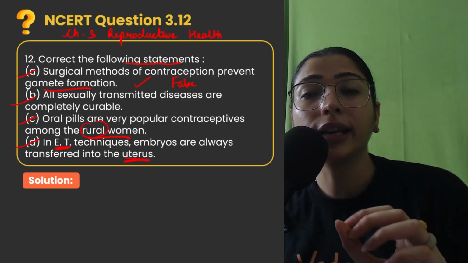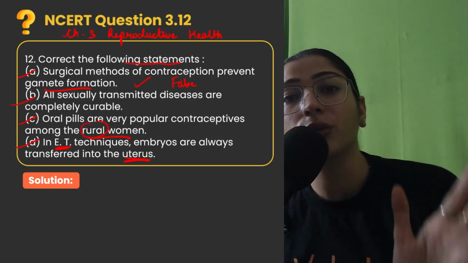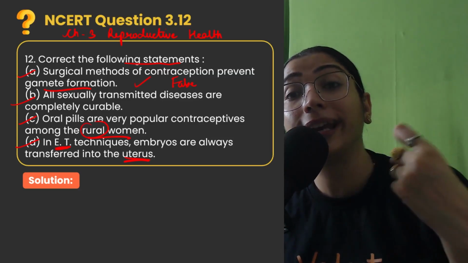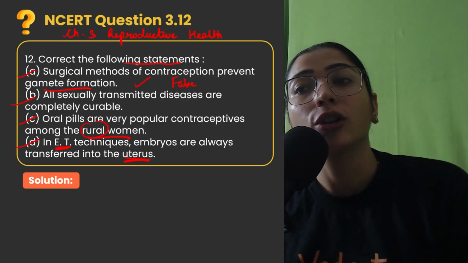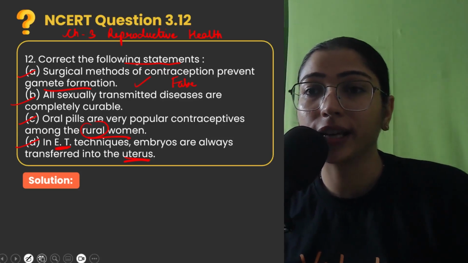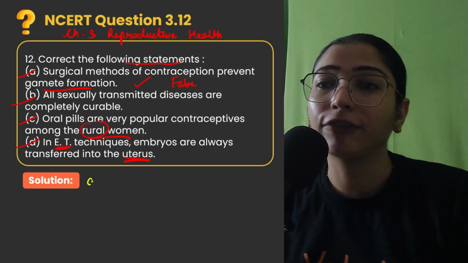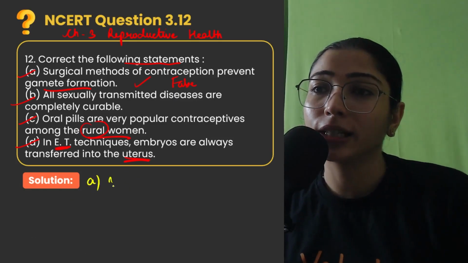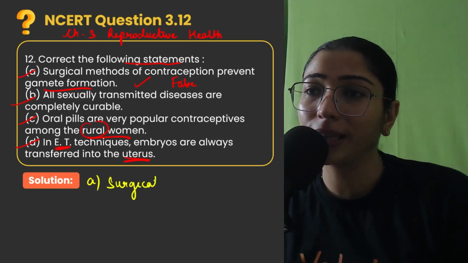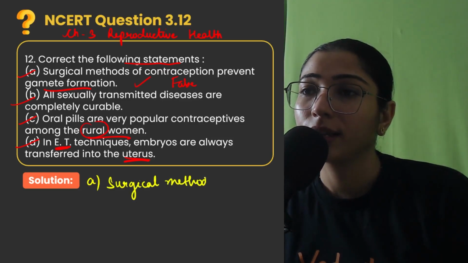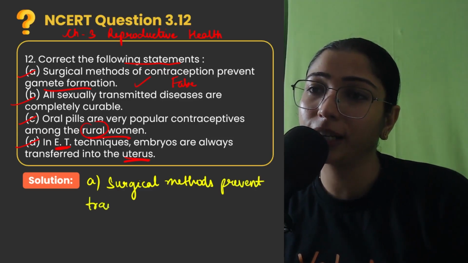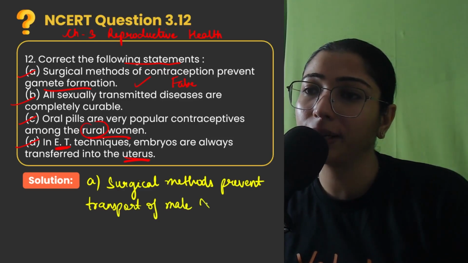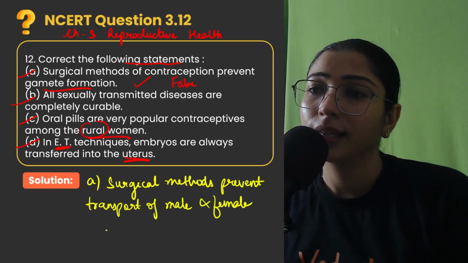No बच्चों, अगर embryo 8 cell stage तक बना हुआ है तो उसको fallopian tube में transfer करेंगे, और अगर 8 cell stage से ऊपर का embryo है like 16 cell or 32 cell stage तो हम उसको uterus में transfer करेंगे. So I am writing the solutions here that for the A statement what is wrong is: surgical methods prevent transport of male and female gametes. Right? Clear to you?